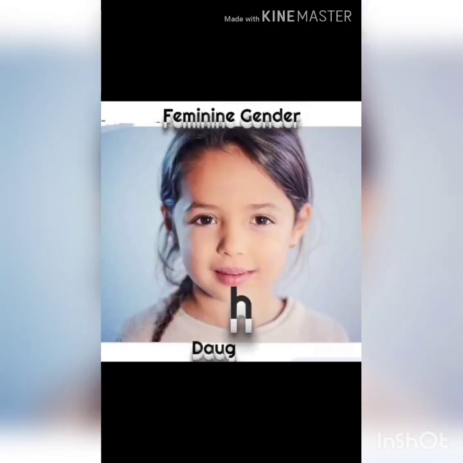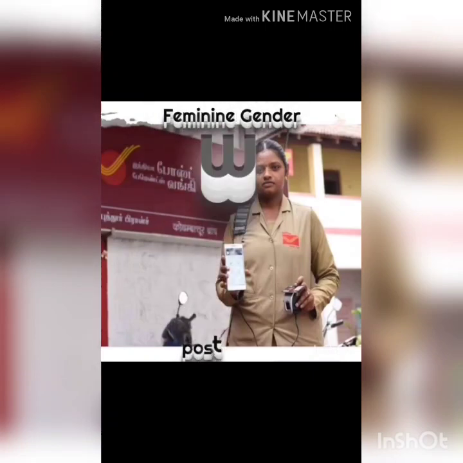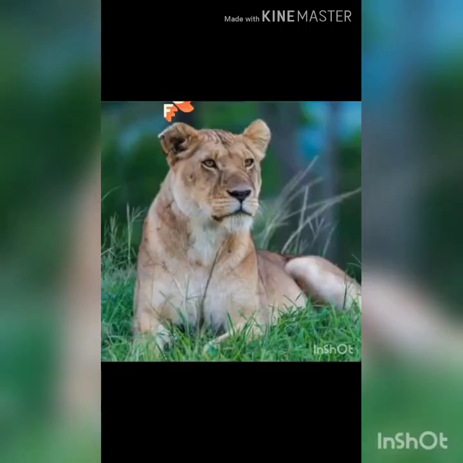Now it is a picture of a daughter. Daughter is a feminine gender. Now comes postwoman. Postwoman is also a feminine gender. She is a lady, that's why she is feminine gender.